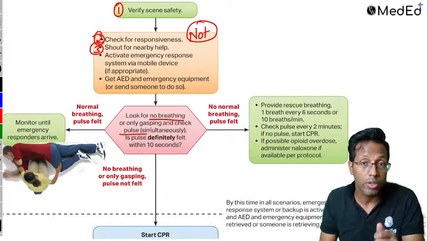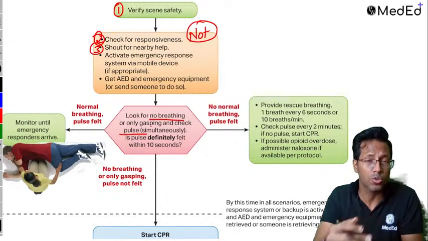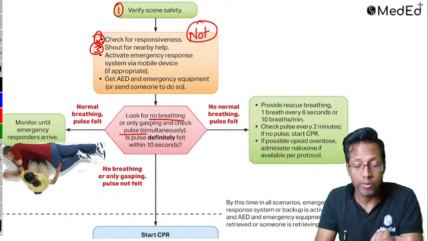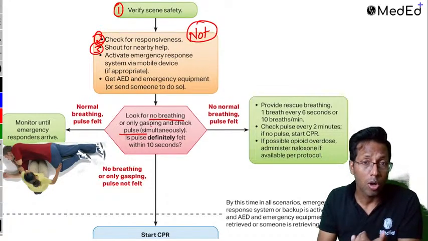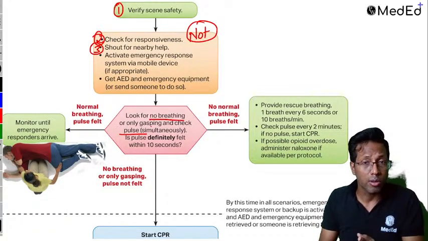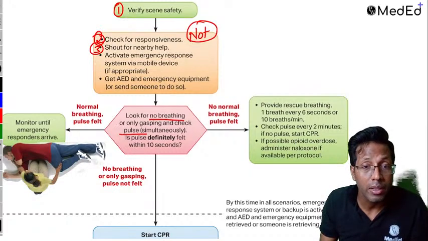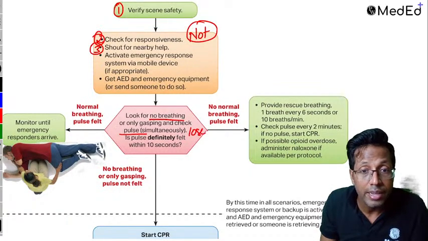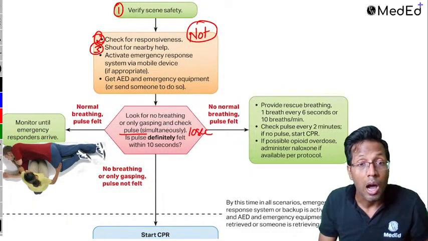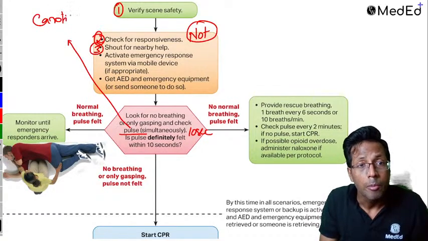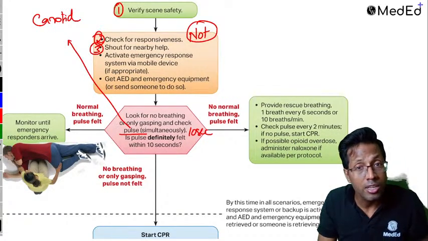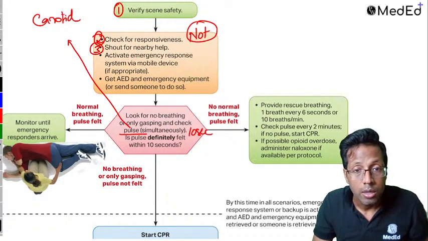So what we were saying is, as soon as the patient came to us, or when we saw the patient collapsed: scene safety, check response, call for help, right? Once you have called someone for help, then we check for breath and pulse. Remember, they are felt within 10 seconds. Within 10 seconds, check for the breath, check for pulse. How do you check for pulse? You check for pulse basically by the carotid, but you can also check the femoral, and in children especially, we can go for the brachial, right?